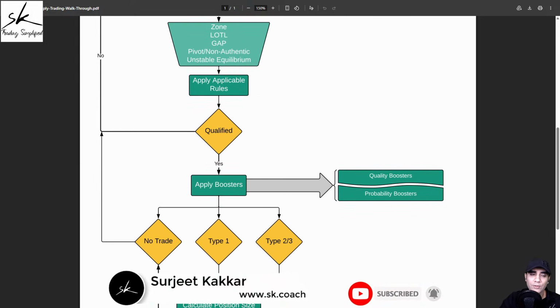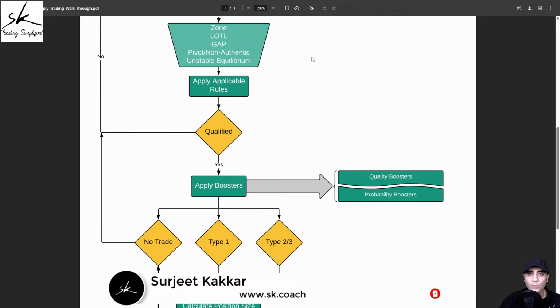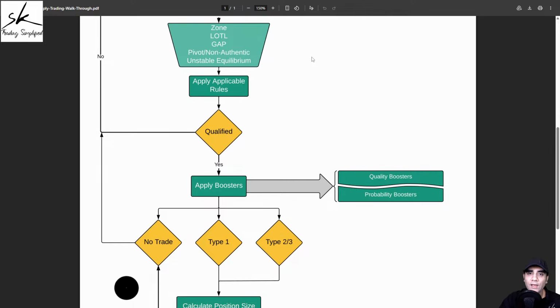Now, once you have a zone does not mean you can blindly trade it. Once the zone has been identified, the next step is to qualify it, which is a 2-step process. In step 1, we'll qualify based on certain conditions, and in step 2, we'll qualify based on the booster scoring. So let's start with these conditions first. The very first condition is level on top of level. Now, how do we verify whether a zone is a case of level on top of level or not?